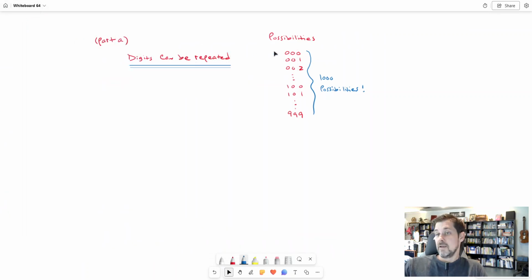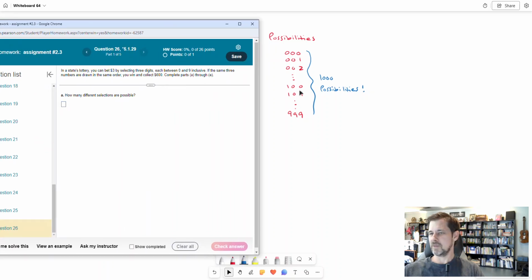So the number 000 could show up, or 001, or 002, where the zeros are repeated, or maybe the ones are repeated, like 101, and so on. I just want to establish that the digits can be repeated. Now, here's the way I would think of how many selections are possible. I write out the possibilities, and they look like this: 000, 001, 002.